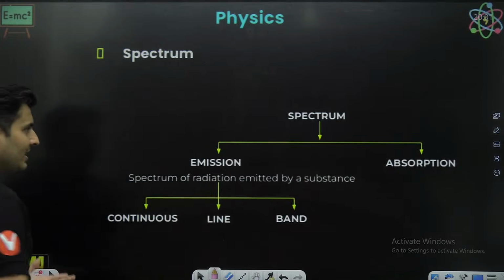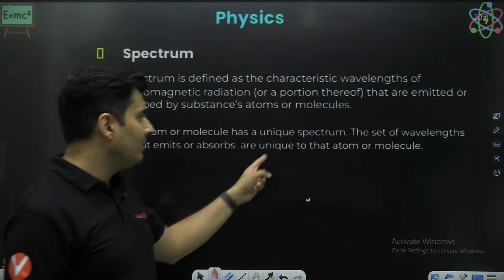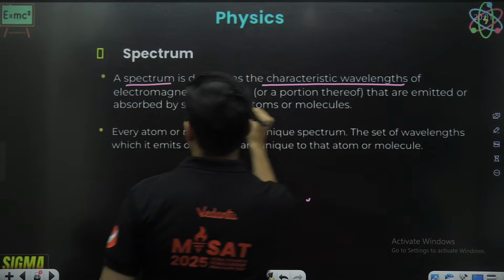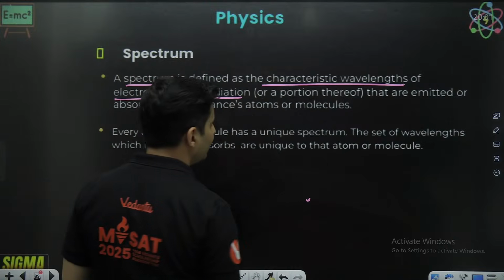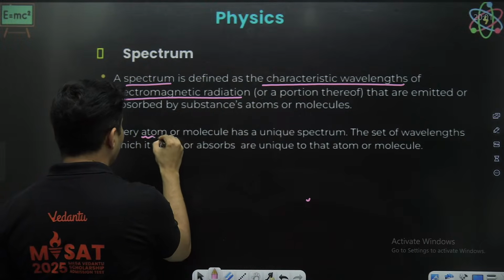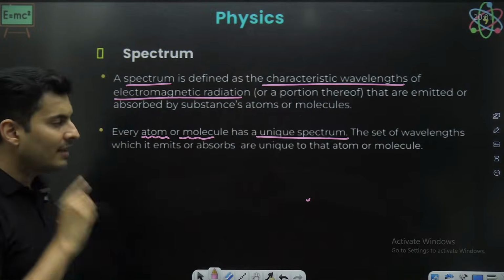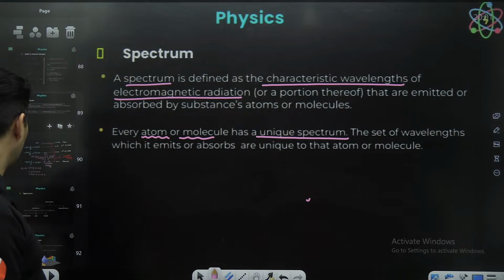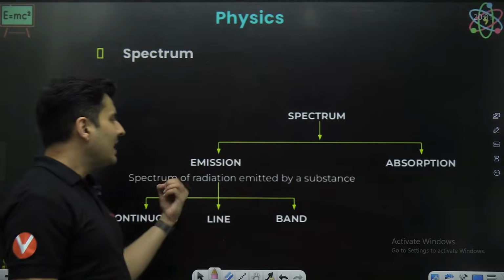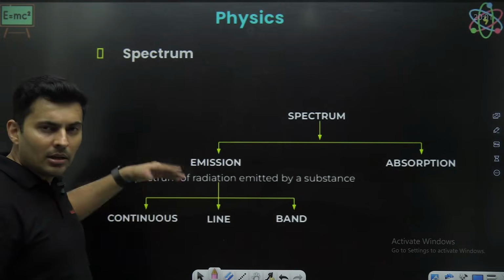So basically, we talk about atomic spectrum. The spectrum is nothing but the collection of electromagnetic wavelengths, and these wavelengths for every atom or molecule are very unique. That is very, very important. Now, there are two kinds of spectrum. One that you can have is emission spectrum or absorption spectrum. You don't have to go into this detail.